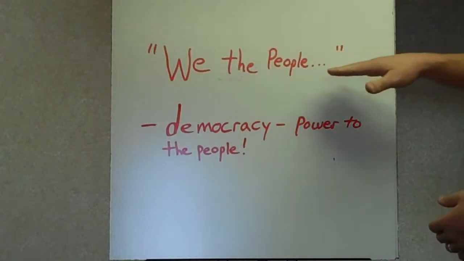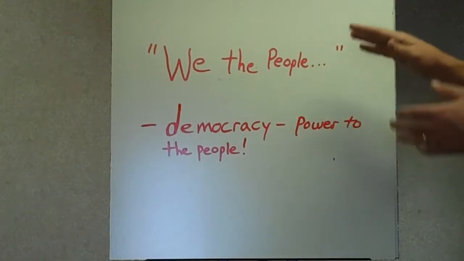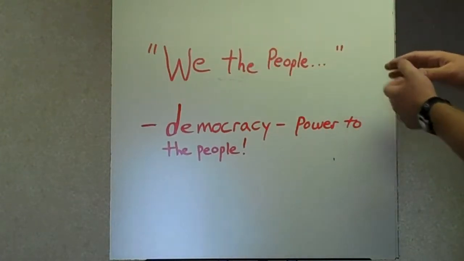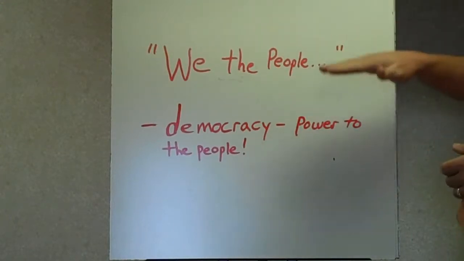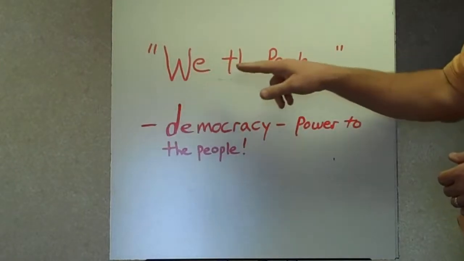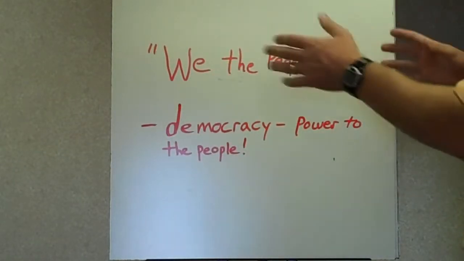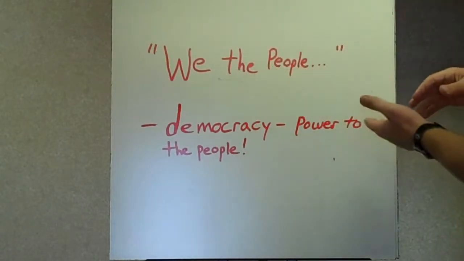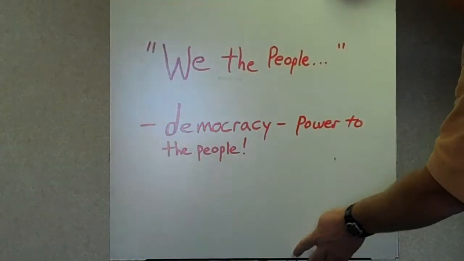But the very beginning paragraph is called the preamble, and it starts out, "We the people." These are very important sentences, or a very important term that starts off the Constitution. And we're going to examine this a little bit more, and we're going to talk about the power of these words, "we the people." It doesn't say me the president, or me the Congress, or us the Congress. It says "we the people," and this is going to be very important to us as we study this week.